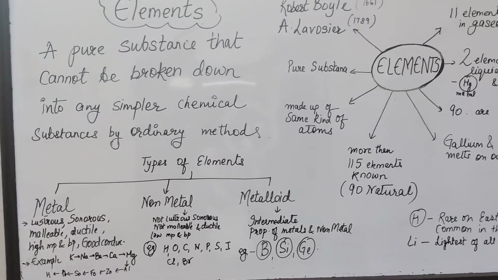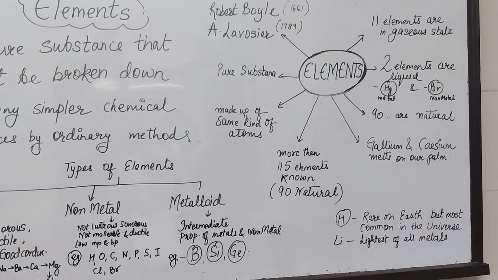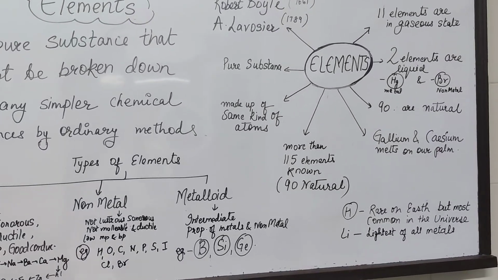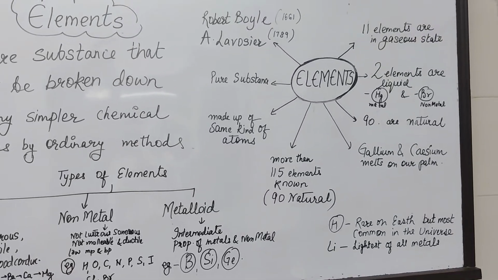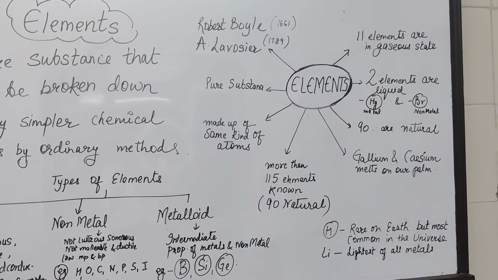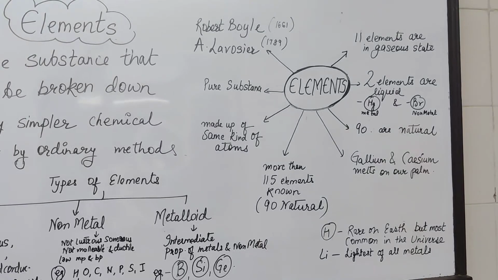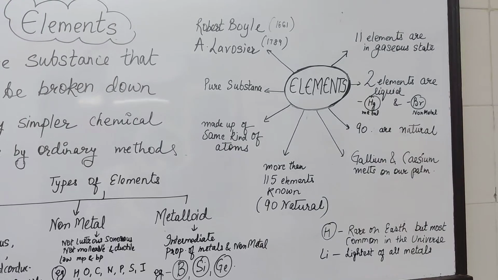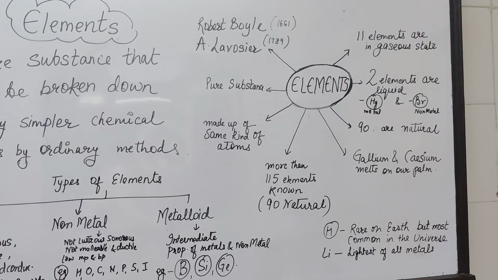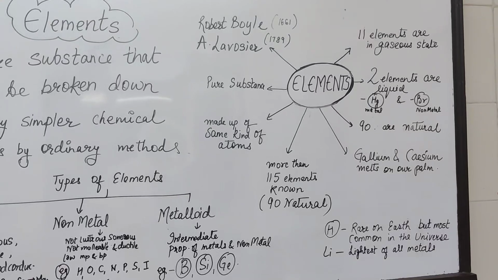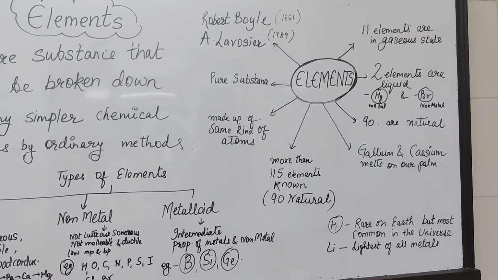Now as you can see on my board, there is a concept map which will revise your element concept, and the topic is elements. There are two historical concepts. Robert Boyle was the first person to give the scientific definition. Lavoisier gave a proper definition which we are still using. Then elements are pure substances. Elements are made up of the same kind of atoms.